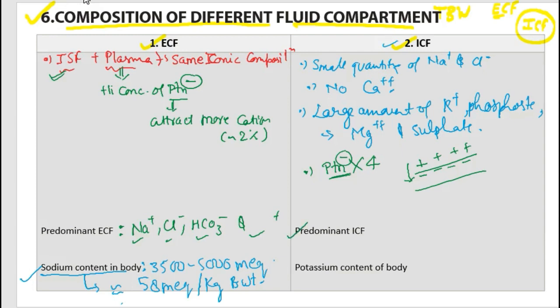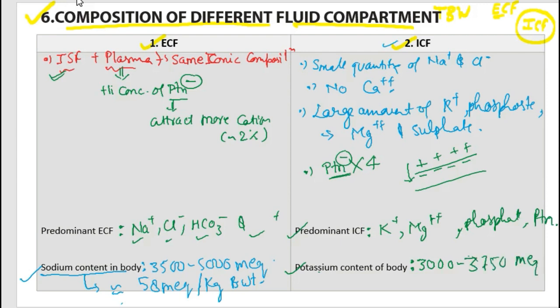ICF is predominant in potassium, magnesium, phosphate and protein. The potassium content of the body is 3000 to 3750 milliequivalents, or millimoles, which is approximately 55 milliequivalents per kg of body weight.